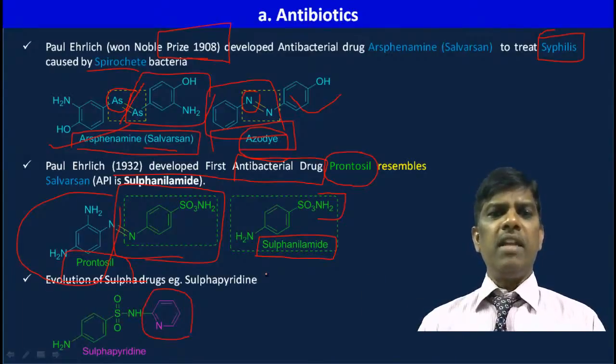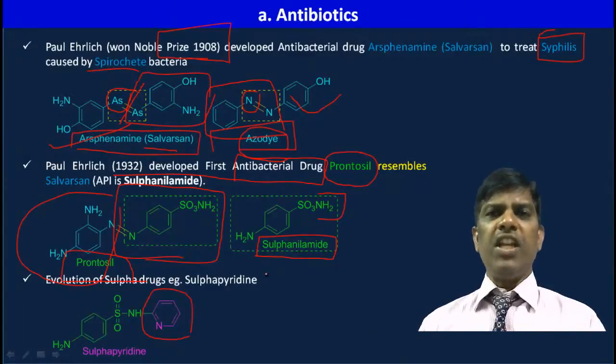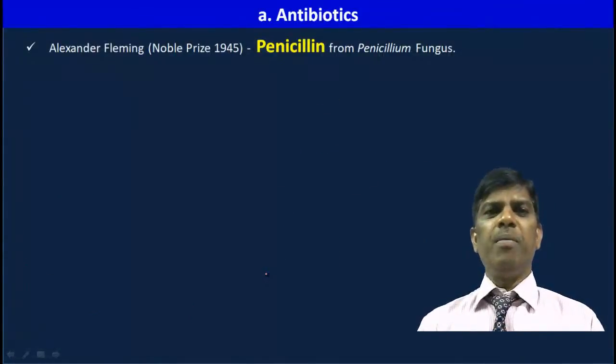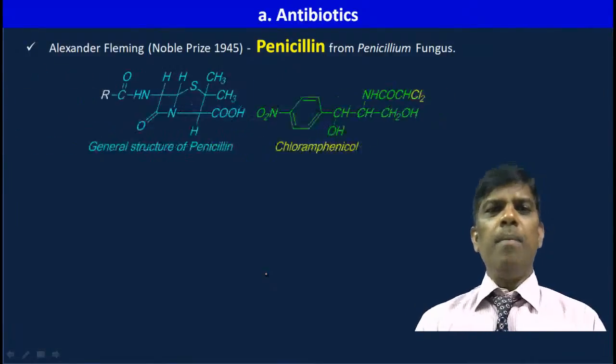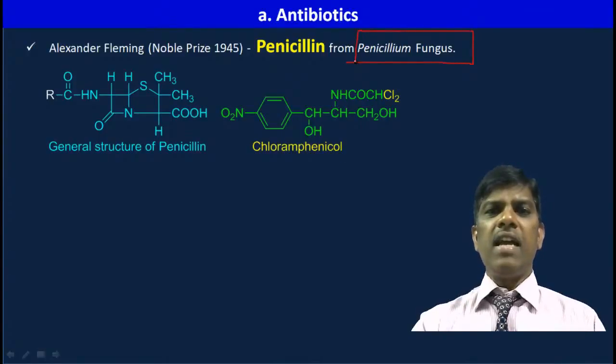Most of the antibiotics are sulfur drugs, but these sulfur drugs are not enough to treat all types of bacteria. Then the breakthrough invention took place by Alexander Fleming, the invention of penicillin. Penicillin is one of the breakthroughs in modern medicine, where this penicillin was isolated from Penicillium fungus.